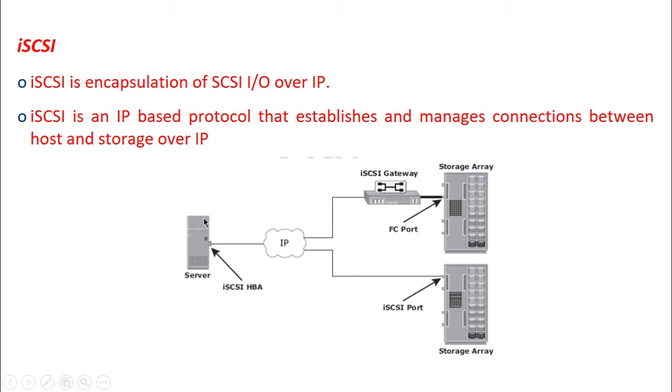On the host side, we have the iSCSI host bus adapter. At the storage array, we may have either an iSCSI port or a normal FC port. If there is an iSCSI port, there is no need of any interconnecting devices. If we have only fiber channel ports at the storage array, then we need to introduce an interconnecting device called an iSCSI gateway.